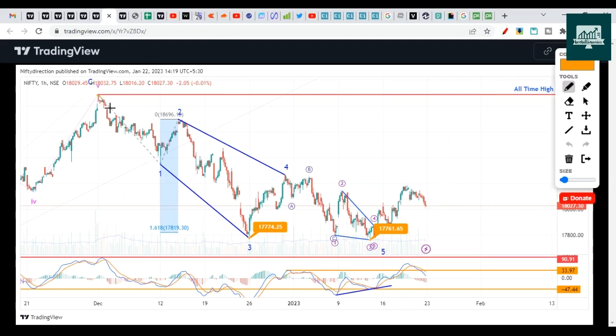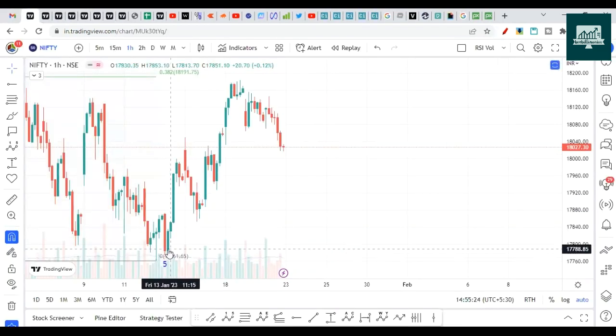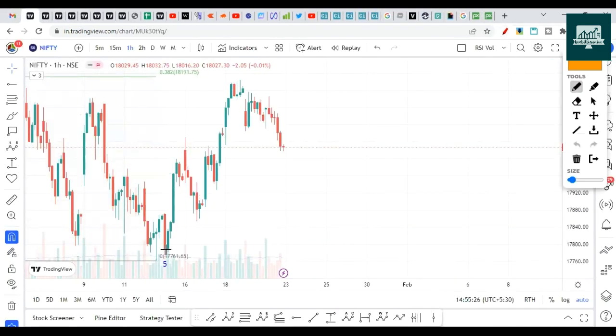So here, as I said, 1, 2, 3, 4, and fifth wave. So fifth wave was an ending diagonal structure, which ended at 17,761. So I have labeled these wave counts as wave 1 of fifth, 2, 3, 4, and 5. So fifth of fifth is a truncated wave. So let me show you here. This is where I'm assuming that fifth is ended. So it is truncated. This is the third wave's low.